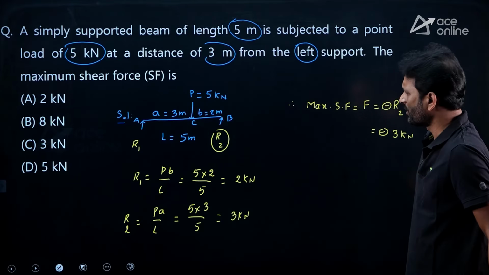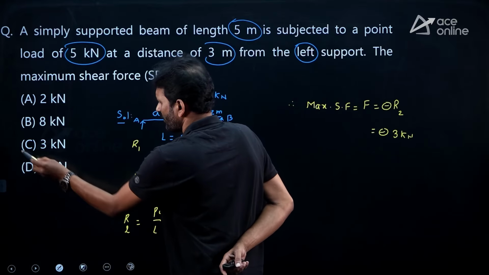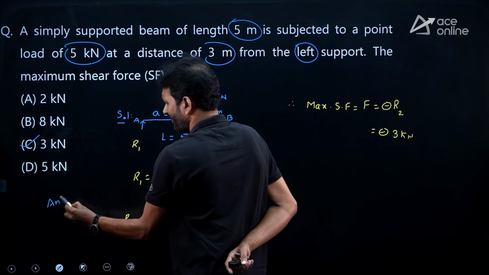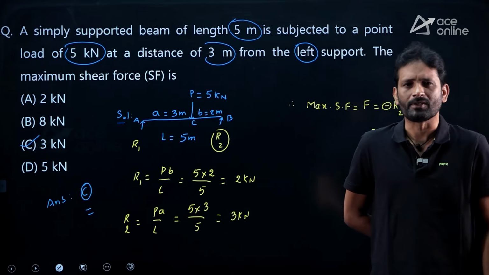So, look at the magnitude. If I am taking the magnitude, 3 kilonewton is available at option C. So, which one is correct answer for this one? Option C is correct for this question. Hope it is clear to you.